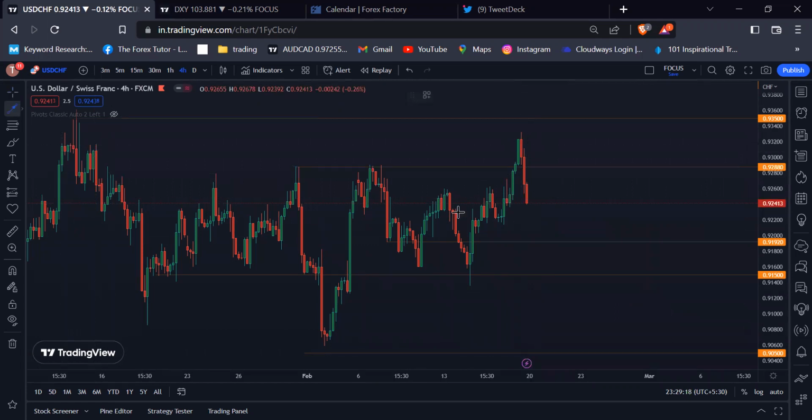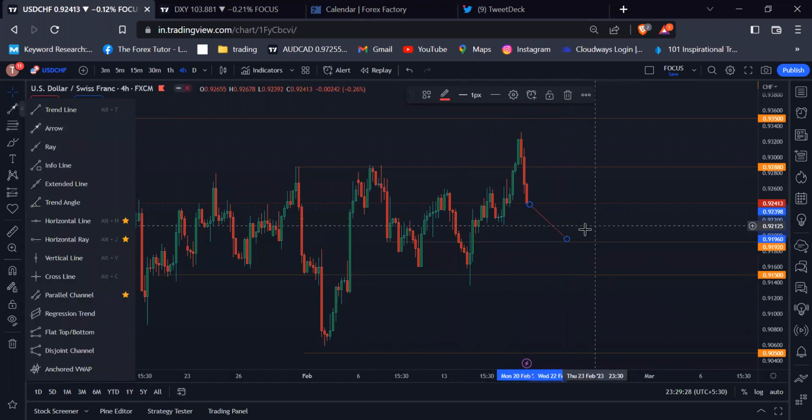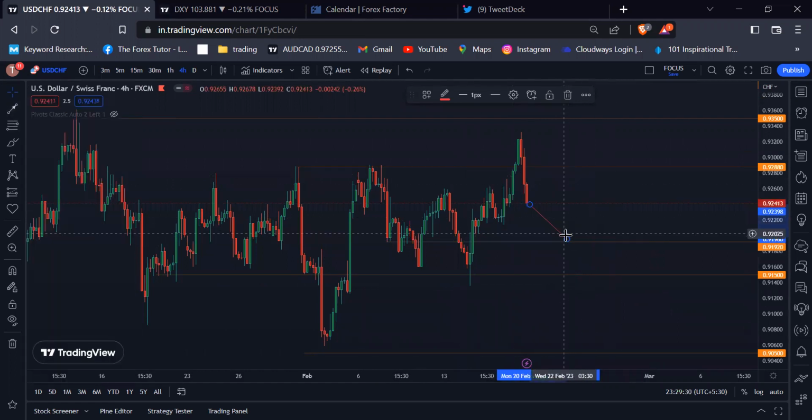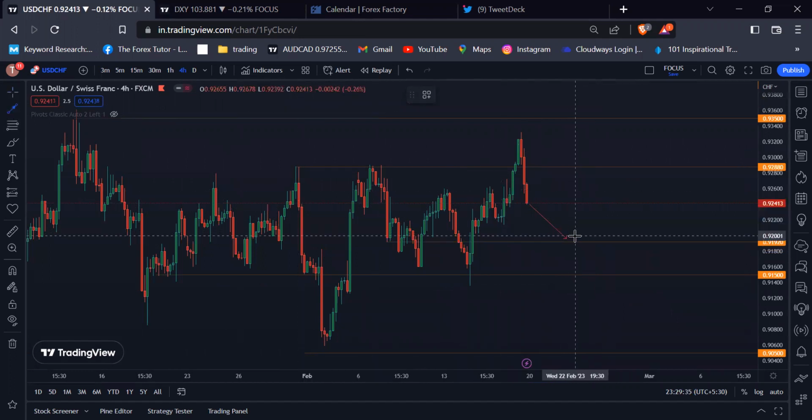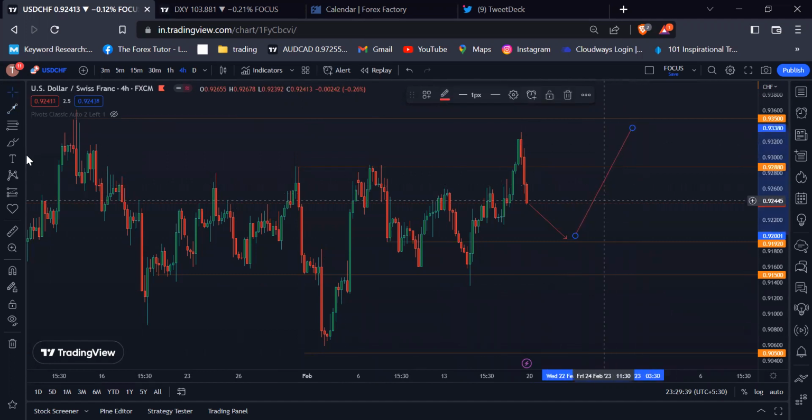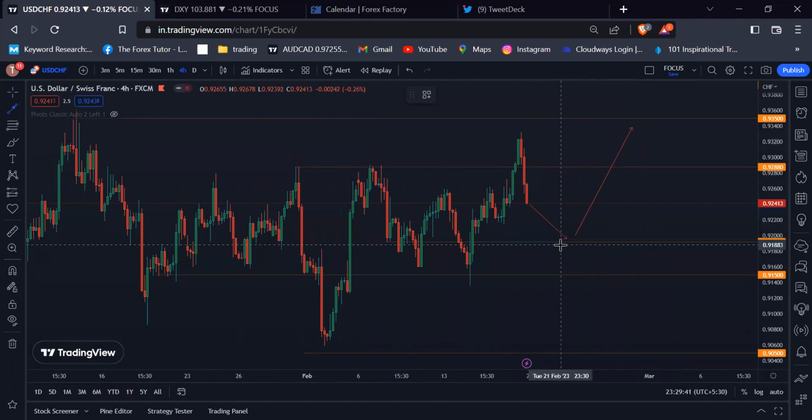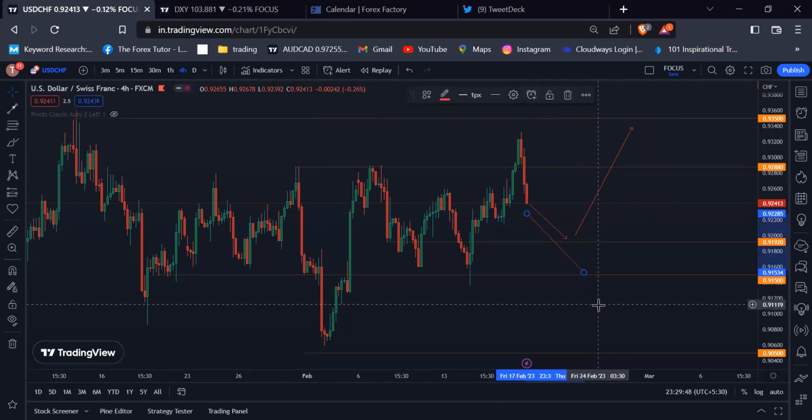So there is a scenario that can happen, the USD Swiss franc retesting the 0.91920 psychological level, then again moving towards the 0.93500 psychological level, or because of the US dollar weakness, we see some deeper pullback around this area 0.91500 level.